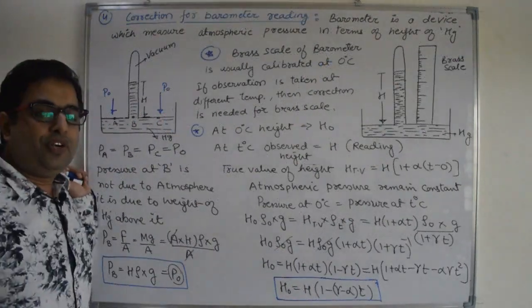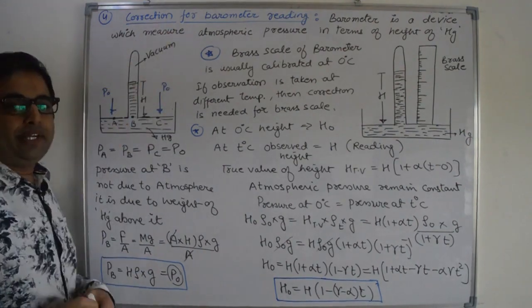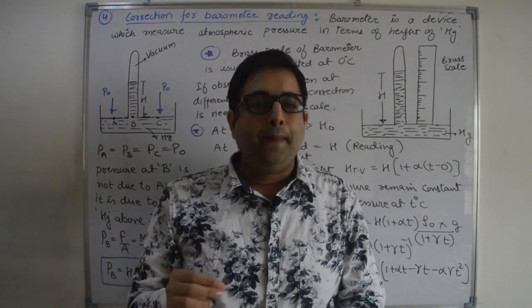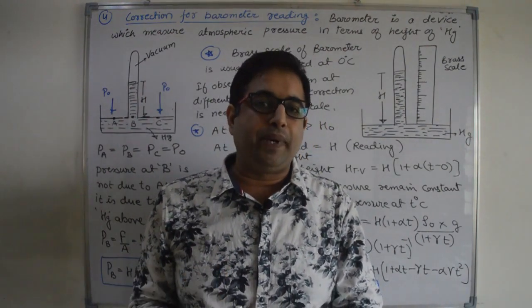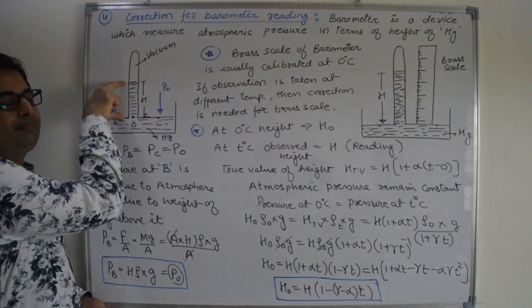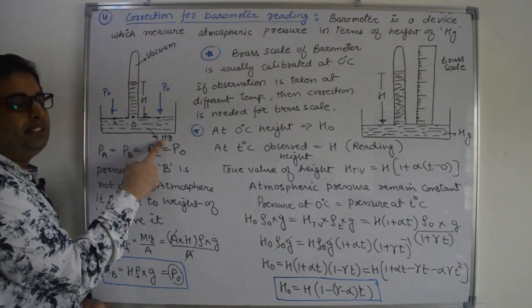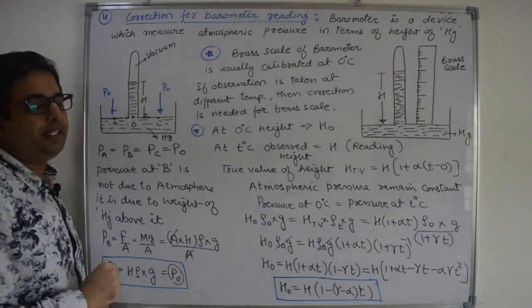Fourth application of expansion of liquids: correction for barometer reading. First of all, let us understand what a barometer is. A barometer is a device which measures atmospheric pressure in terms of height of mercury column. This is a barometer, a container containing mercury and a glass tube having some amount of mercury in it.